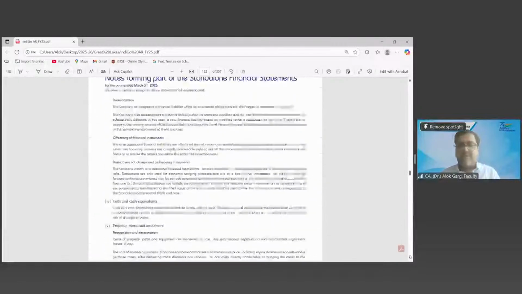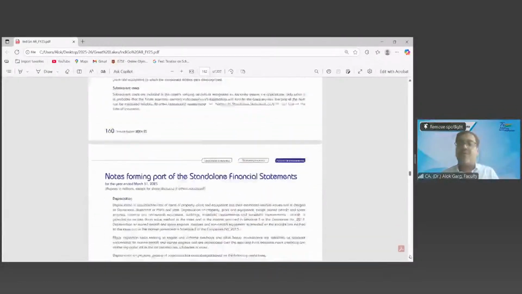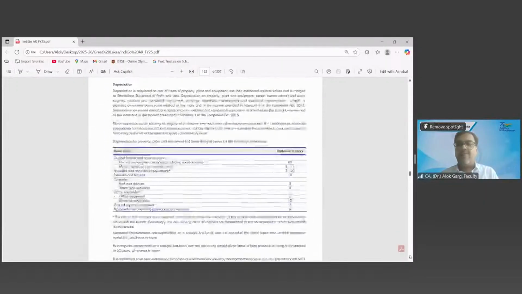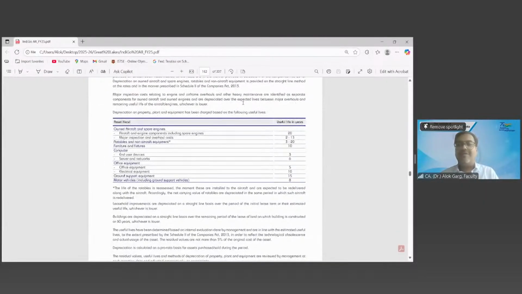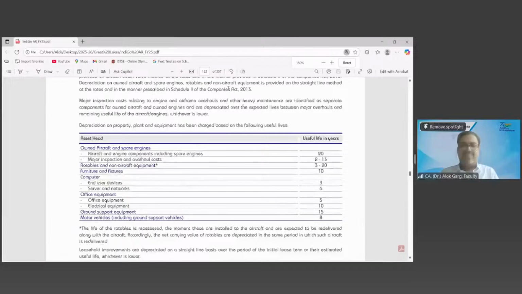You guys must be wondering how this inspection component can be a PP. Can you see this? Aircraft and engine, owned aircraft and spare engine. Aircraft and engine component including spare engine, useful life 20 years. Major inspection and overhaul cost 2 to 13 years. Can you see this? So what is getting inspected?